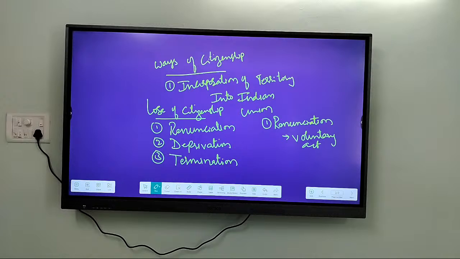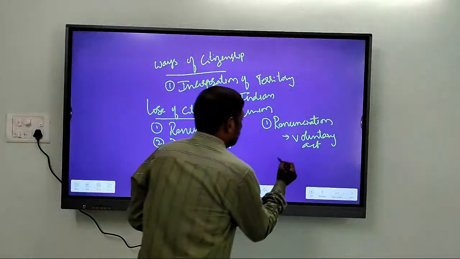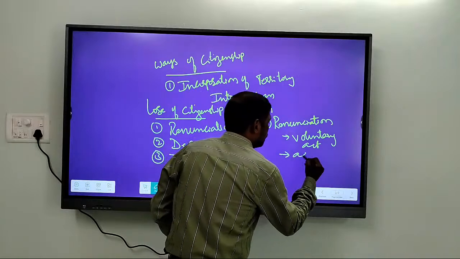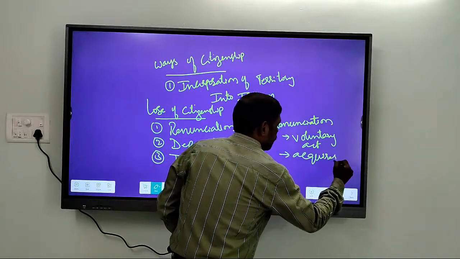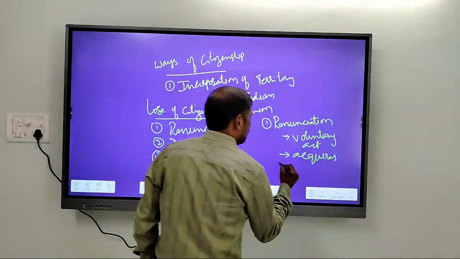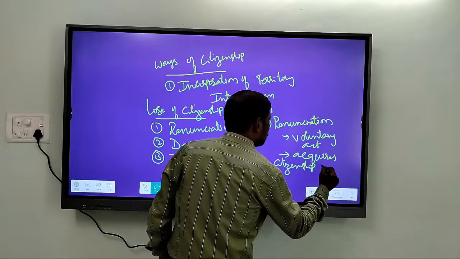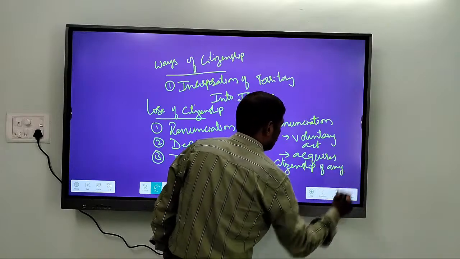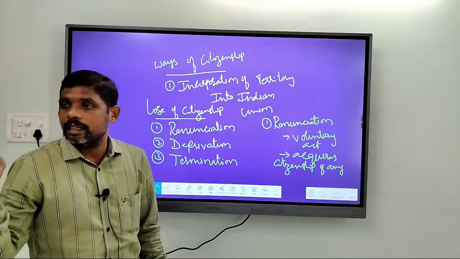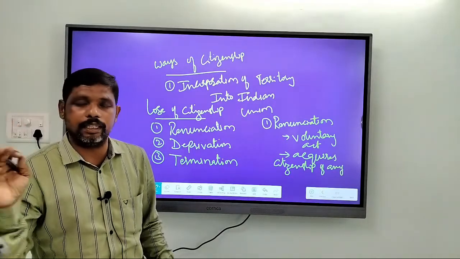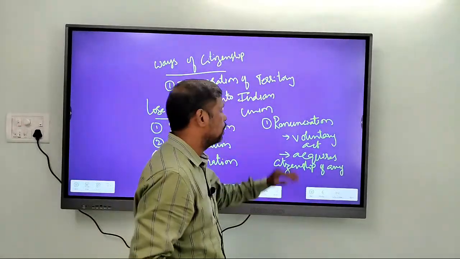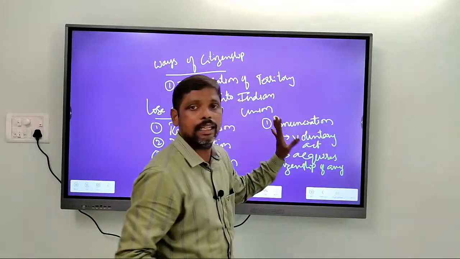This is what you should remember. Whenever a citizen of India acquires citizenship of any other country, the individual should renounce their Indian citizenship.